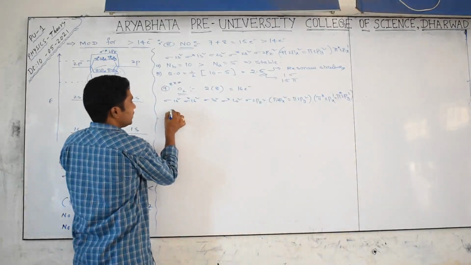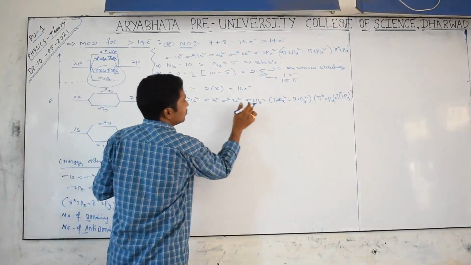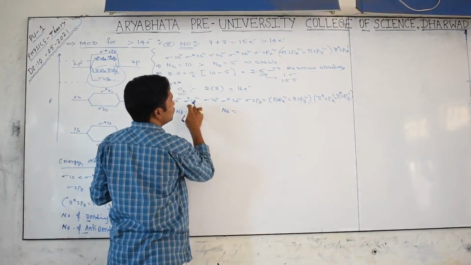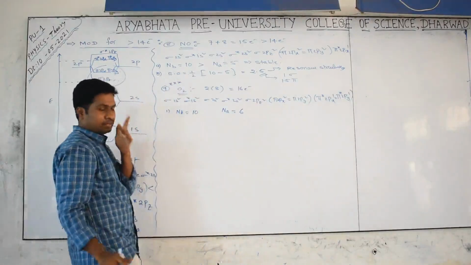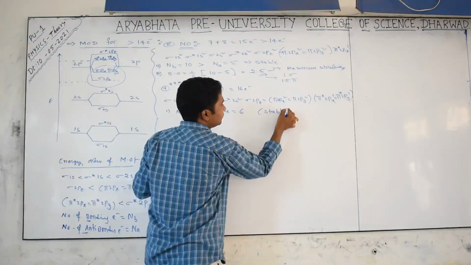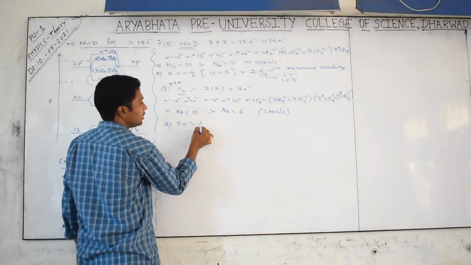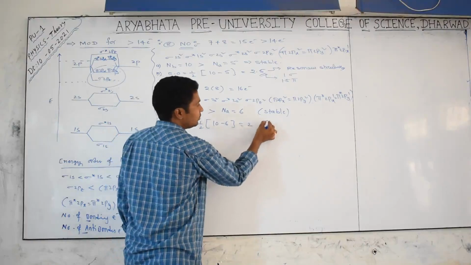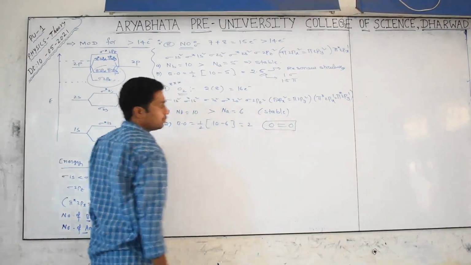Okay, now you count it. First case, the number of bonding electrons is how many? 2, 4, 6, 10 together. Number of anti-bonding how many? 2 plus 2, 4 plus 2, 6. Together 16. So now is the molecule stable or not? Yes, 100% it is a stable molecule. And I want to discuss the bond order. You know very well, half of 10 minus 6, nothing but 4 by 2, nothing but 2. It means the bond order in oxygen is 2, a double bond between oxygen and oxygen.